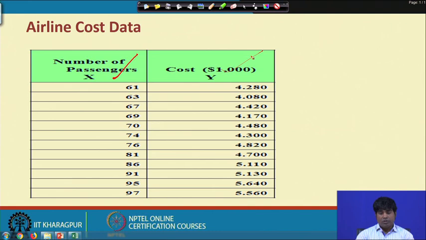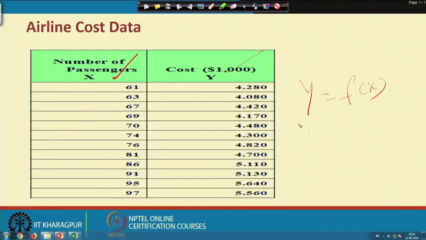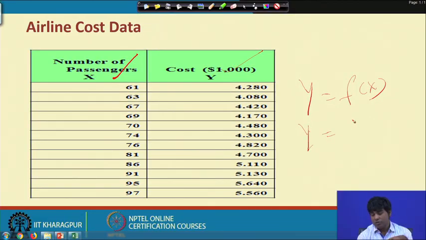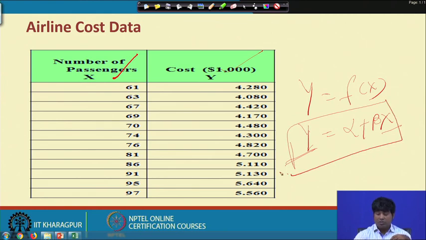And since it is a two variable case, the model will be very simple, so we start with a model like this: y equal to function of x, where, since we are again discussing linear regression modeling, by default the model can be written as y equal to alpha plus beta x, where y is declared as airline cost and x is declared as the number of passengers in the airline, and alpha and beta are the parameters. This is the mathematical form of the model.